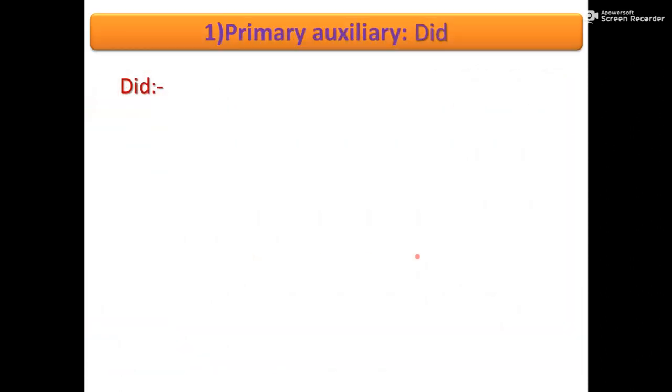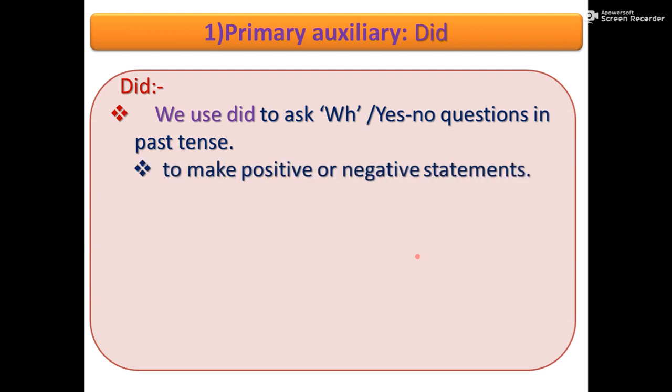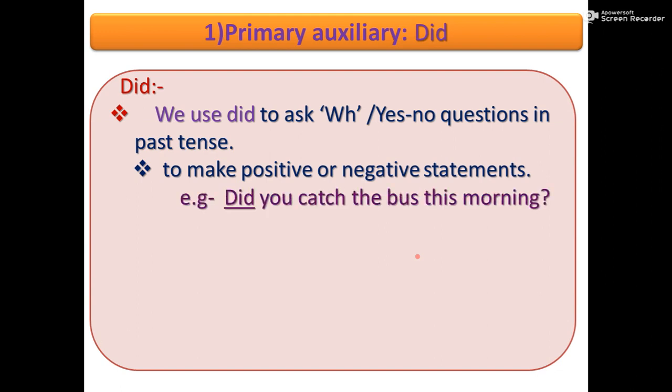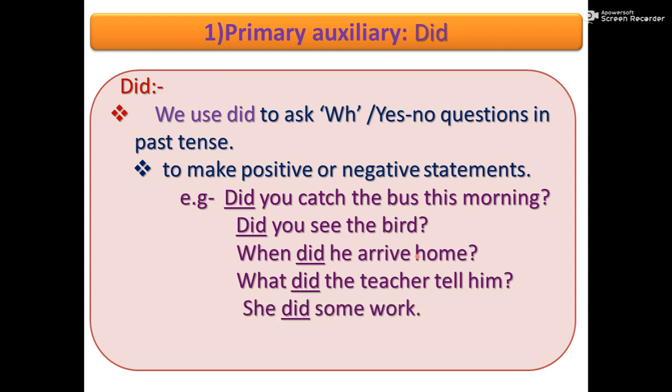Then we will see use of did. We use did to ask WH or yes/no questions in past tense. We also use did to make positive or negative statements. For example, did you catch the bus this morning? Did you see the bird? When did he arrive home? What did the teacher tell him? She did some work. We did not write words.